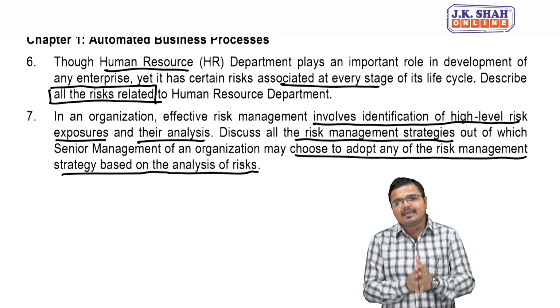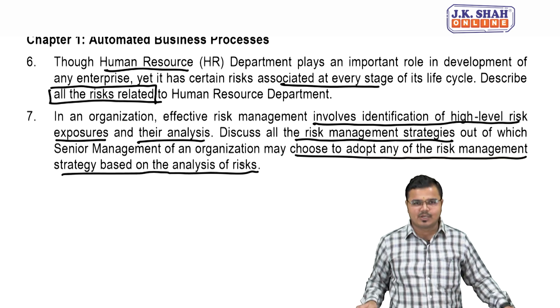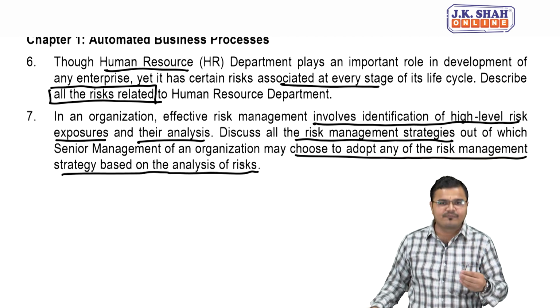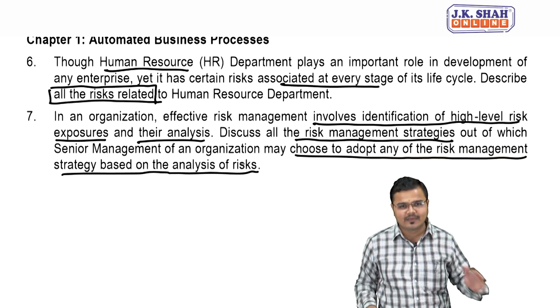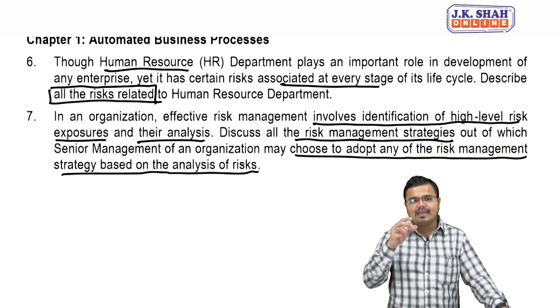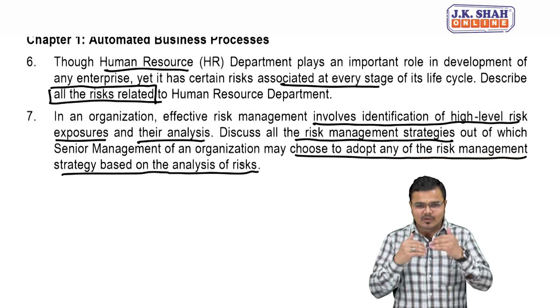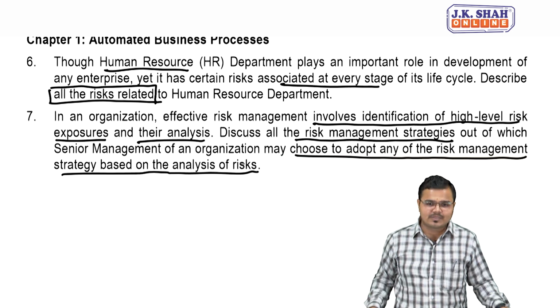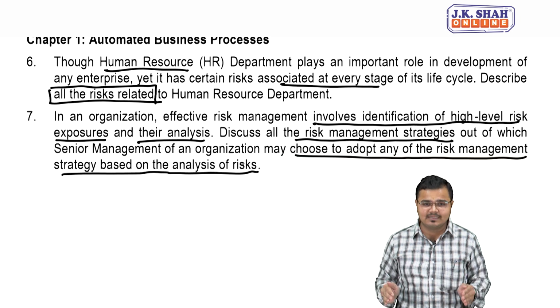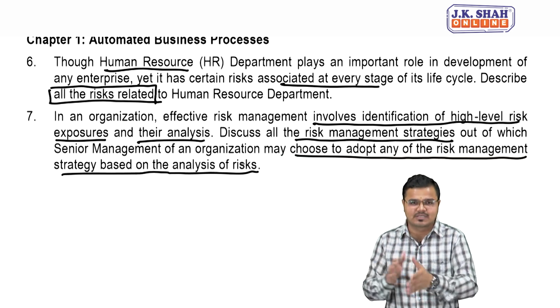To fight with any risk, we require a proper plan, because we know, in very simple words, failure to plan is actually planning to fail. So if I want to apply any strategy, if I want to fight with anything, then obviously first I should see what kind of risk my organization is facing.